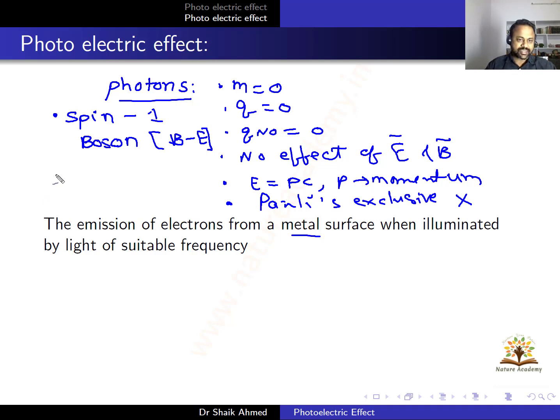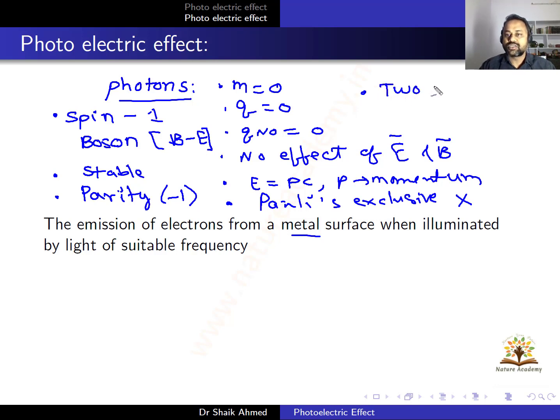Okay, so let us write another property of photon. Photon is stable, so parity is negative, that is -1. Parity of photon is -1. This is another property. And there is another important property I will write here. Photon has two states. I can say that photon has two polarizations. One is horizontal polarization, other one vertical polarization. So these are the properties of photons.